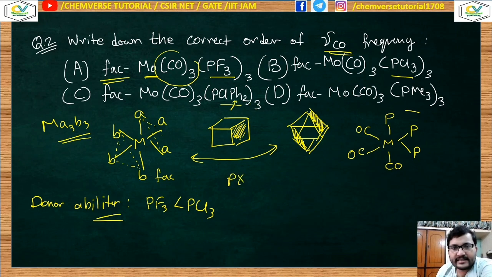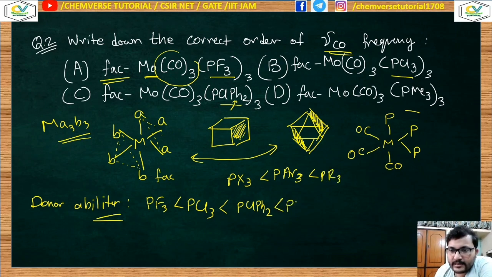You know that PX3 is of lesser donorability as compared to PAr3. If an aromatic ring is present, then automatically the donorability will be higher. So between PCl3 and PClPH2, PClPH2 will have greater donorability, and PMe3 is nothing but your PR3 molecule. So the PR3 molecule will have the highest donorability in this phosphine series, so the donorability will be greater for PMe3.